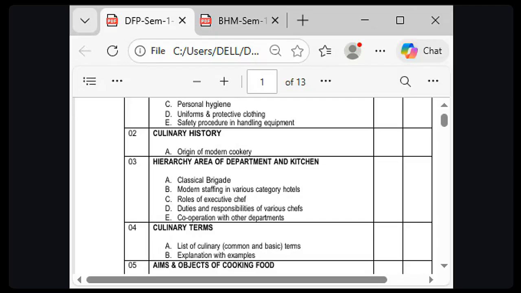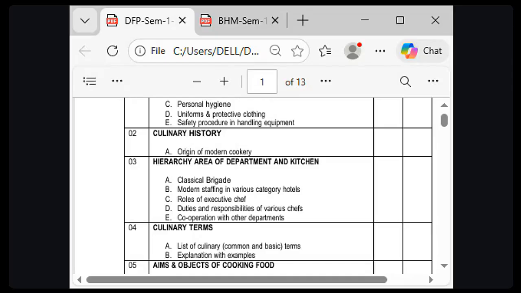Next chapter will be culinary terms. Culinary terms means those terms we use during our operations. There is a list of culinary terms, common and basic terms, French to English and English to French, with explanation and examples of these terms.